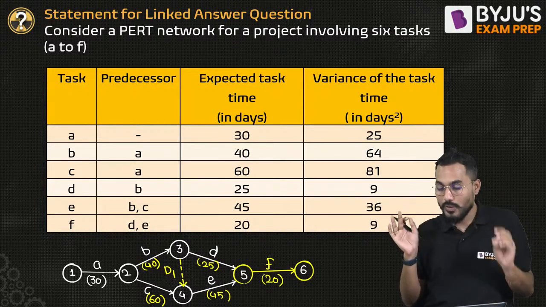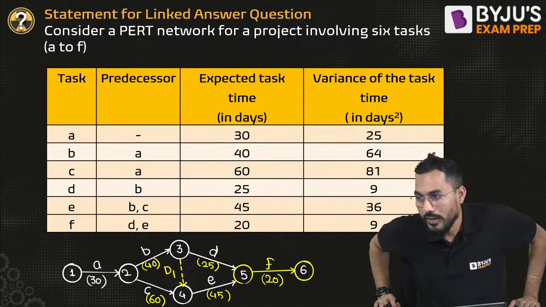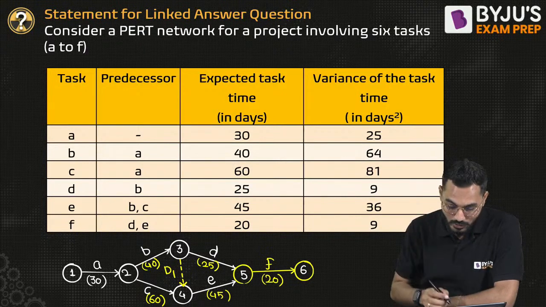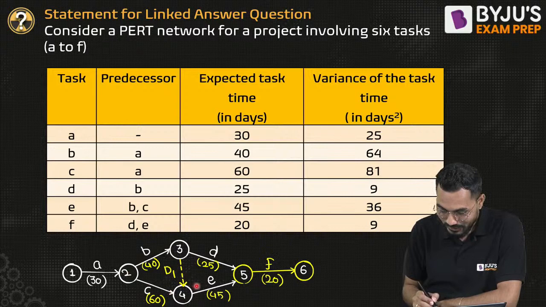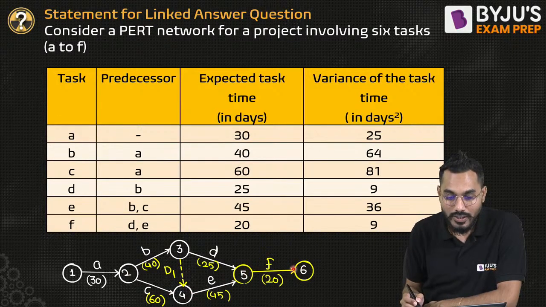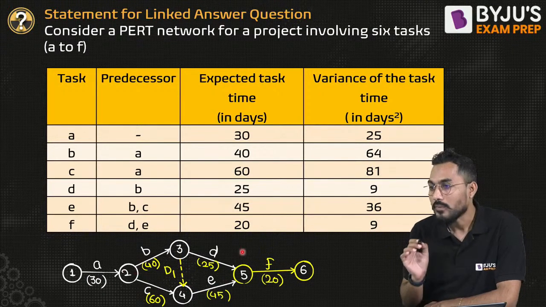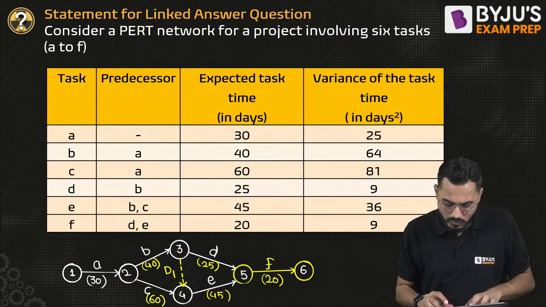Now you tell me which one is the critical path. Longest path available is the critical path. So you can check which one is the longest path. 30, then 60, then 45, and then 20, or 30, 40, 45, 20, or any other path? Which one is the longest path?